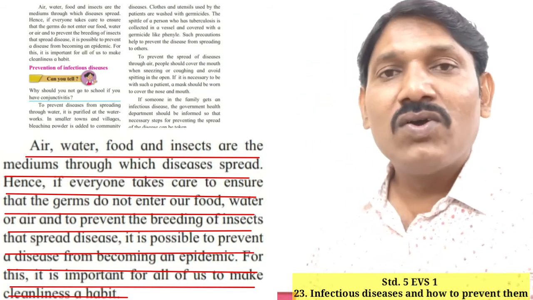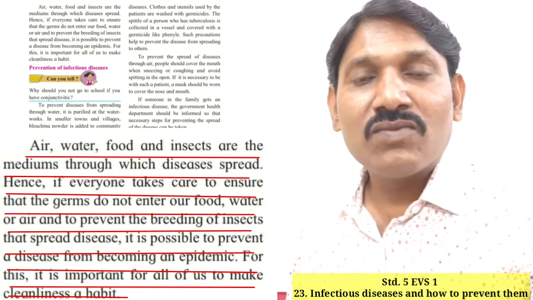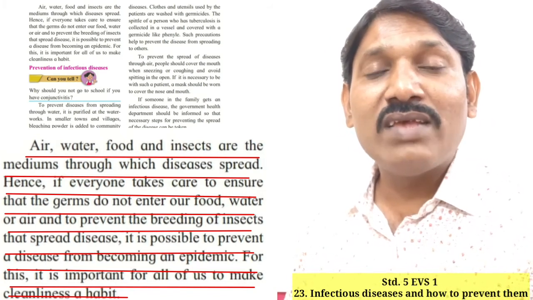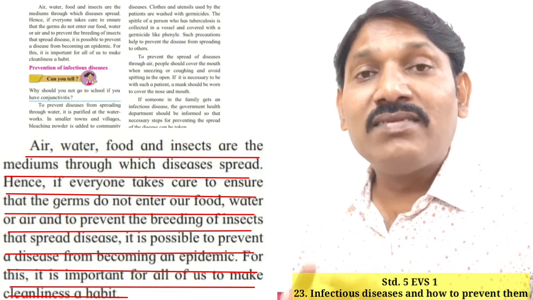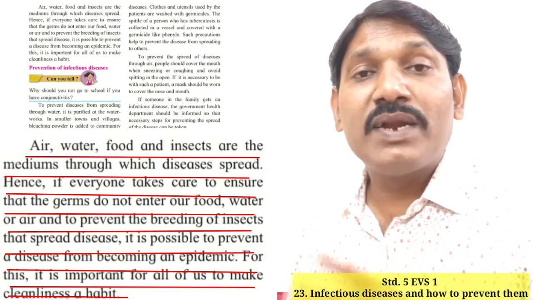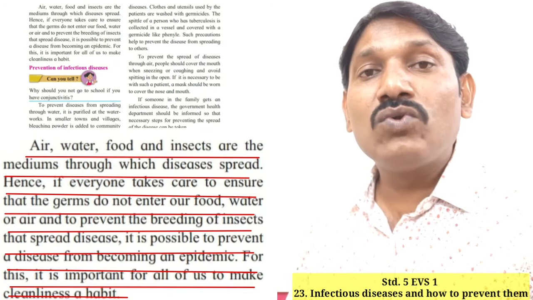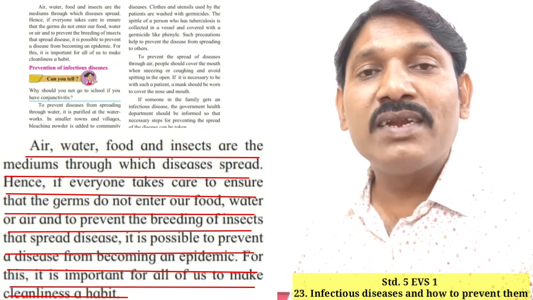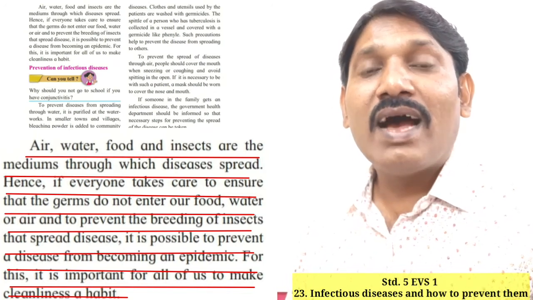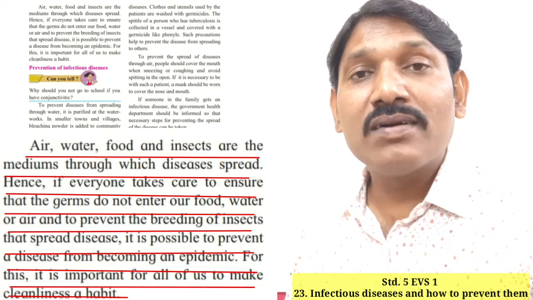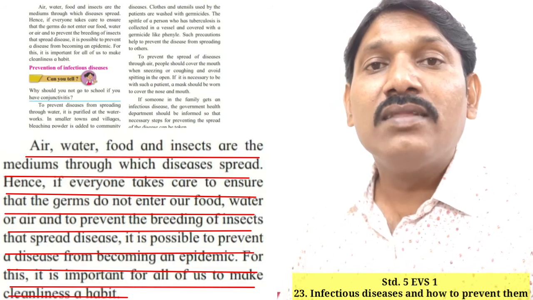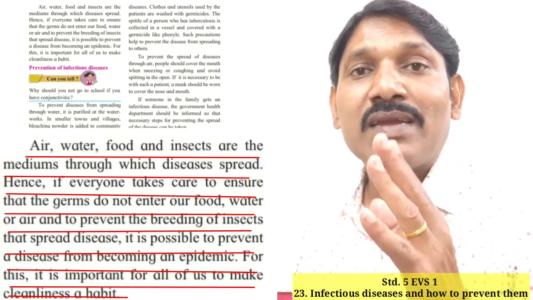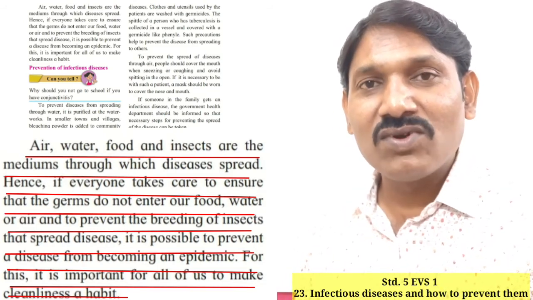So we need to avoid contaminating air and water, as well as avoid breeding of insects, so that we can avoid the spread of disease as well as epidemics. Have you understood? Very good.